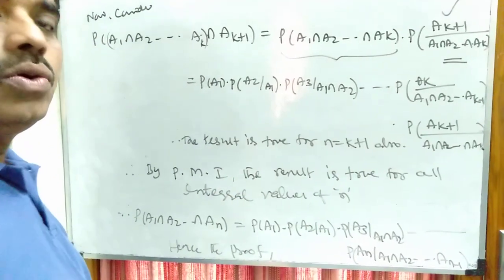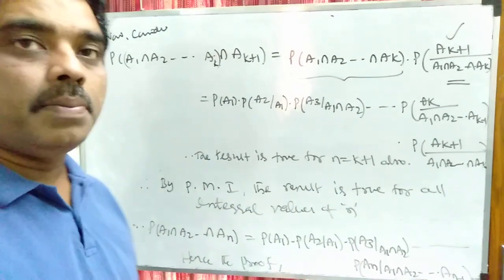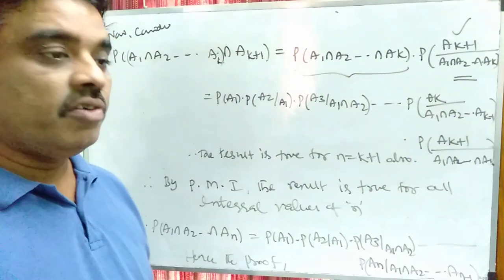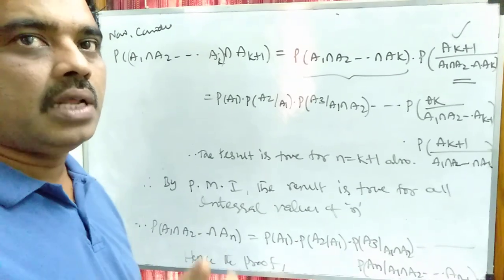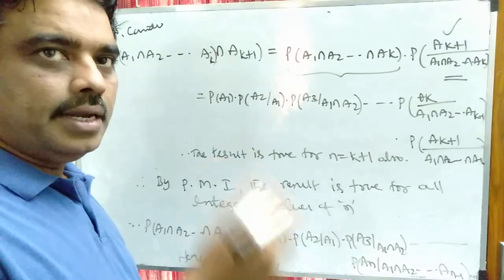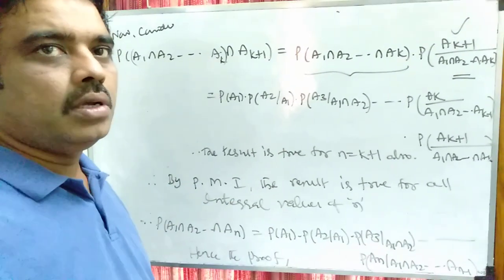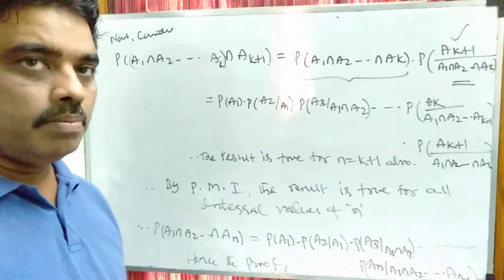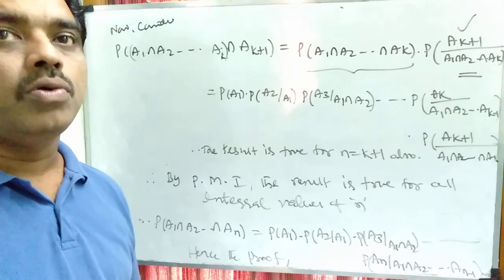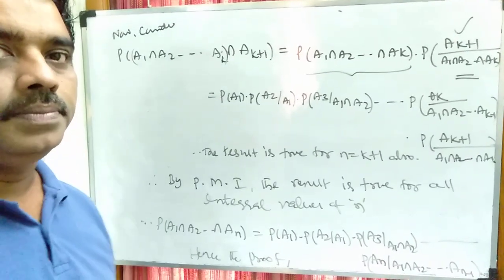Clear? To apply the multiplication theorem, the problem will be to find the probability of the successive events happening: A1, then A2, then A3, then A4. In that case, you can use the multiplication theorem or compound theorem on probability.